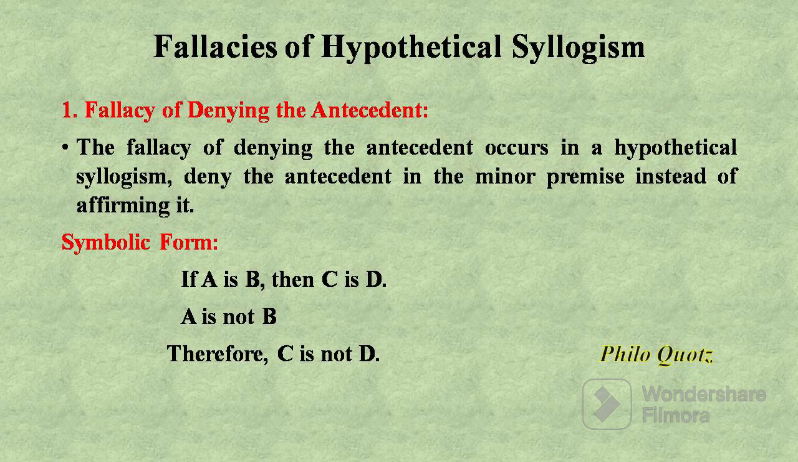Fallacies of hypothetical syllogism. There are two fallacies actually in hypothetical syllogism. First one is the fallacy of denying the antecedent. The fallacy of denying the antecedent occurs in a hypothetical syllogism when we deny the antecedent in the minor premise instead of affirming it. Symbolic form is if A is B, then C is D. A is not B, therefore C is not D. That is the symbolic representation of the first fallacy, that is the fallacy of denying the antecedent.